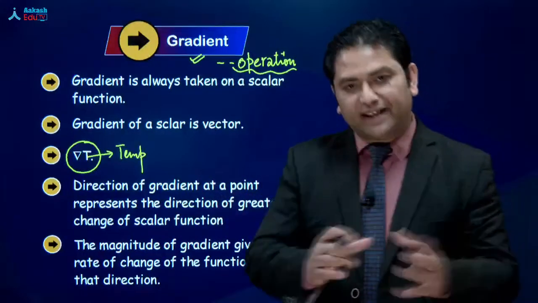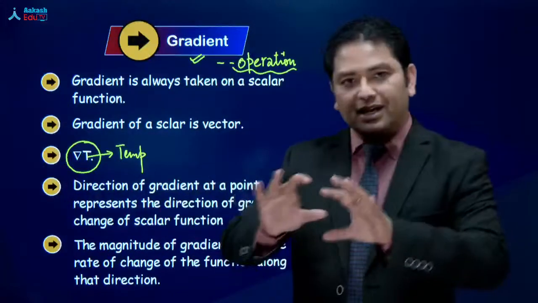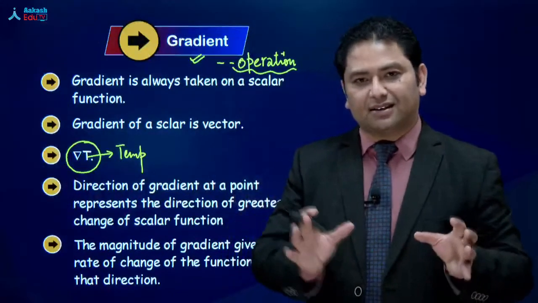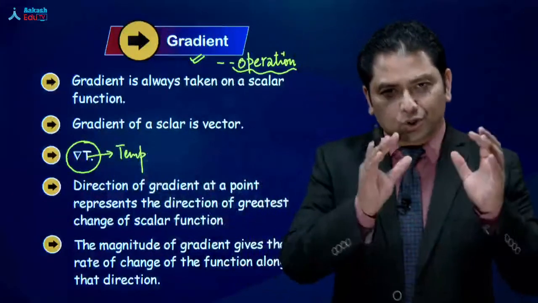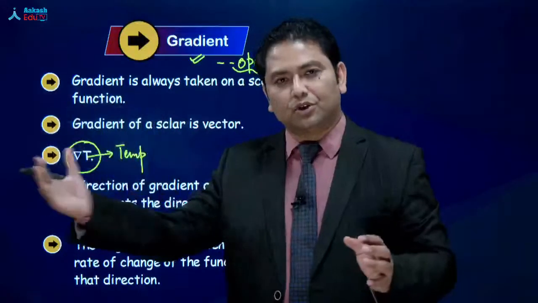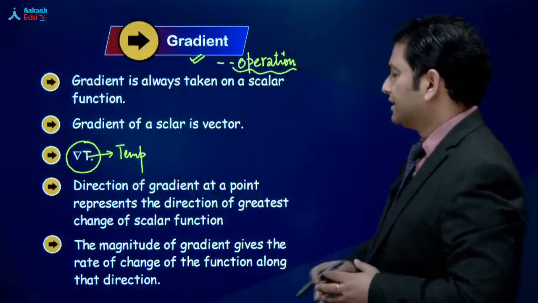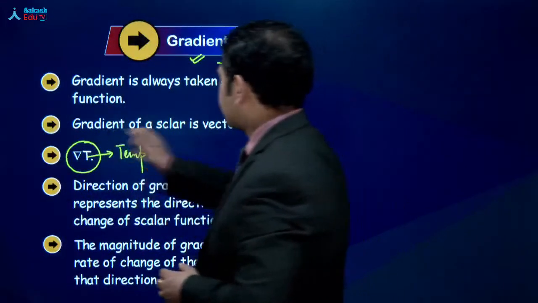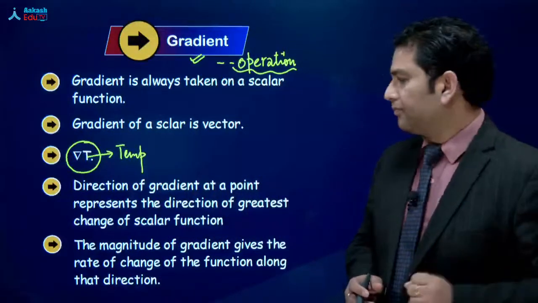But जब आप gradient लेते, when you perform that operation, अभी तक आपने सीखा नहीं है what sort of operation is that, but we can understand in that way there is something. When you do the gradient of a scalar quantity, the outcome जो मिलता है, that's a vector quantity. So gradient of a scalar is vector. That is what you get.